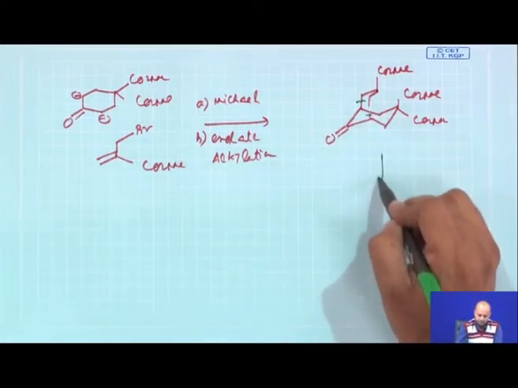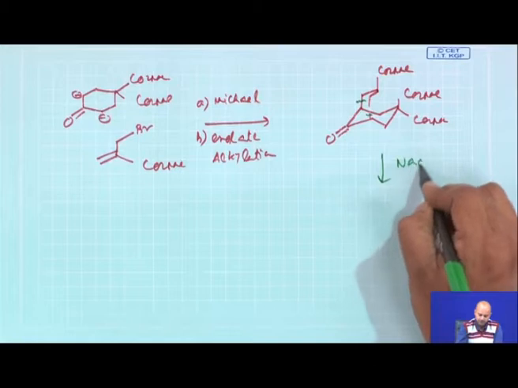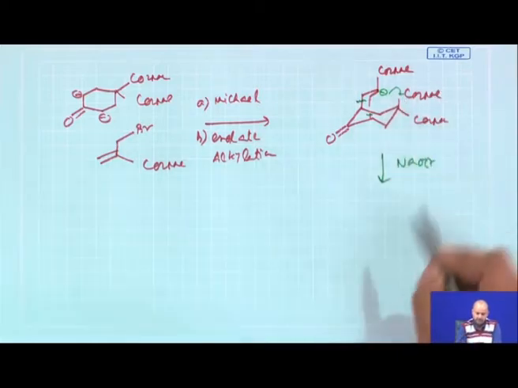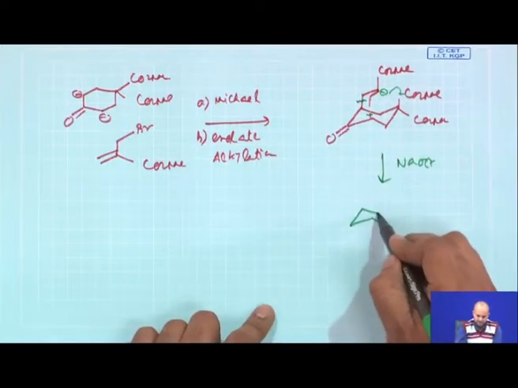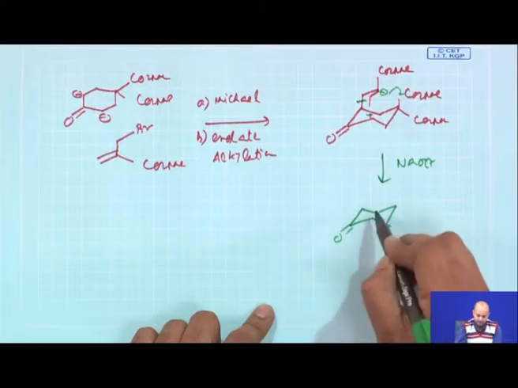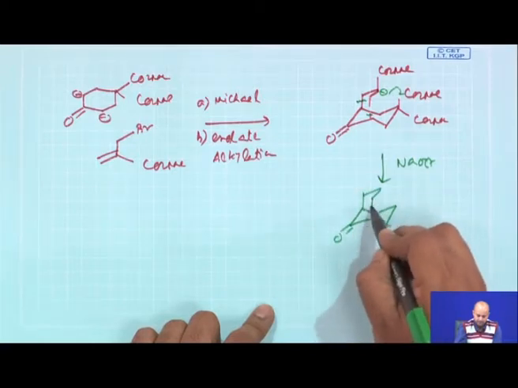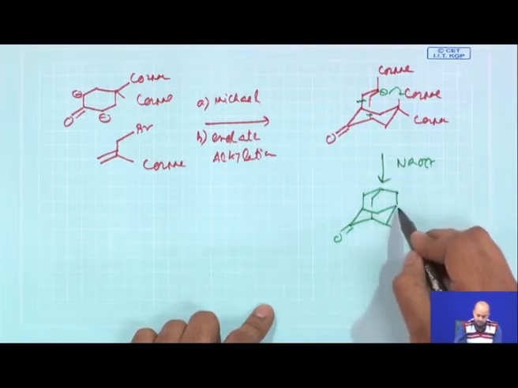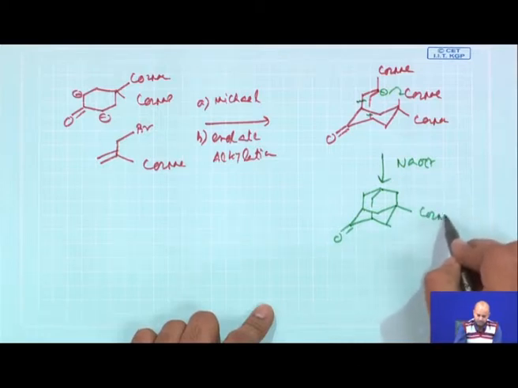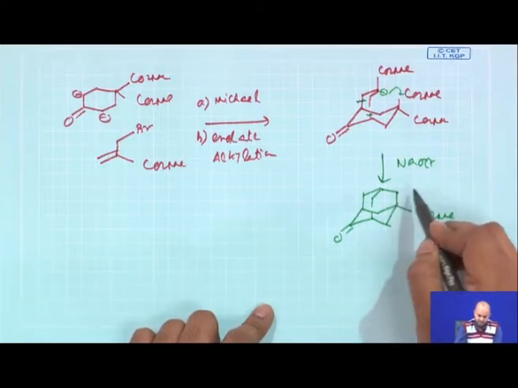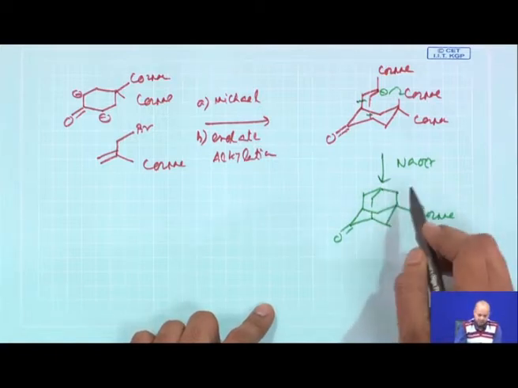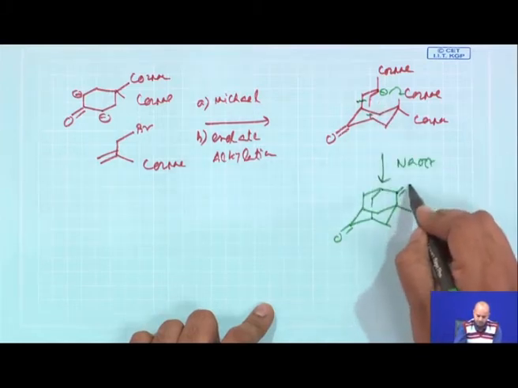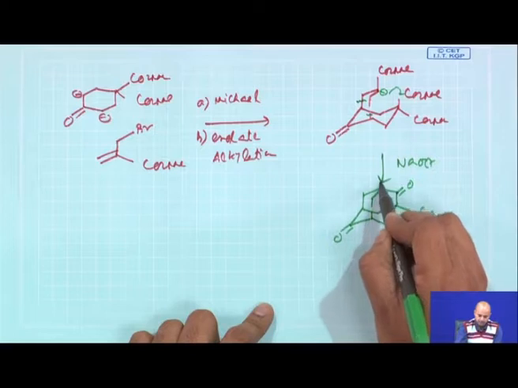So, next you treat with sodium ethoxide for the Dieckmann reaction. This anion is generated, it reacts here, and then it gives you another 6-membered chair form. It will have a double bond O, and it will have another CO2Me also here.